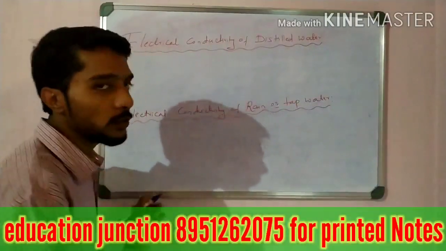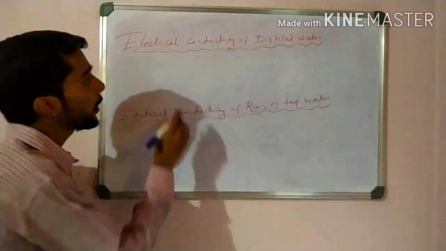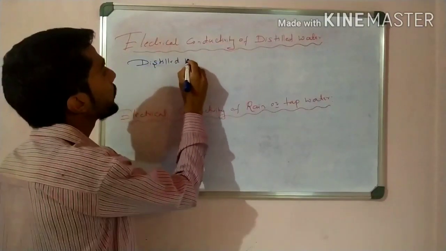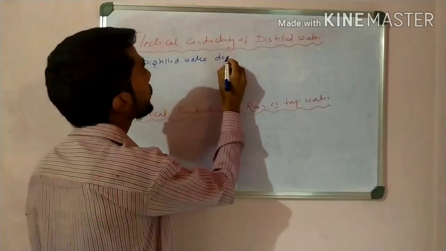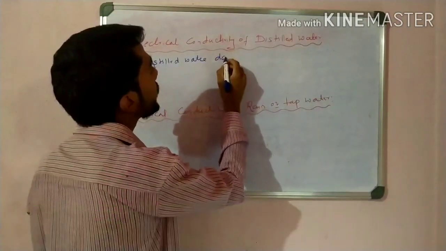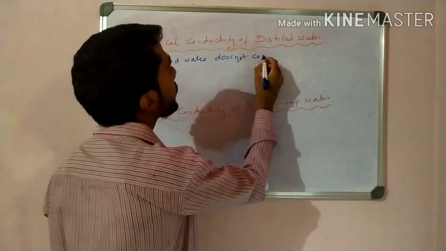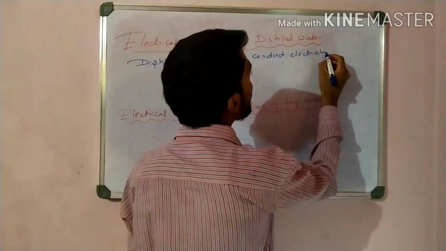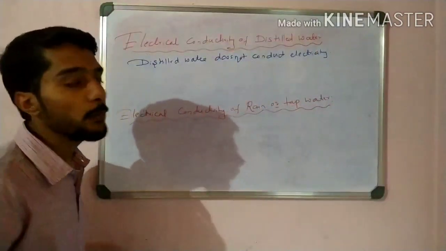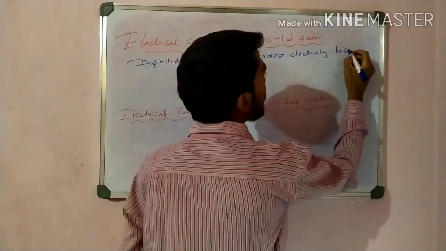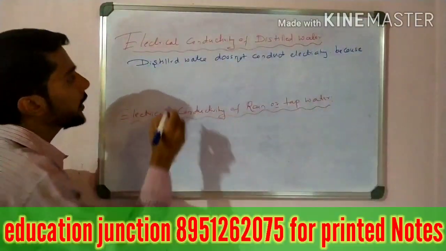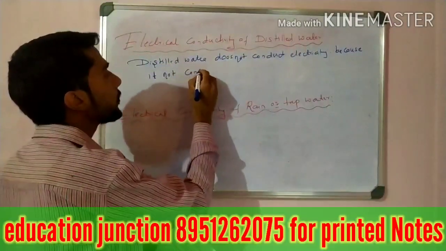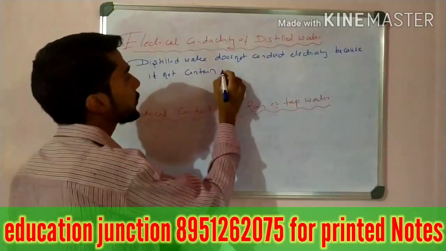Okay, so in the case of electrical conductivity of distilled water, I write here: distilled water does not conduct electricity because it does not contain ions.